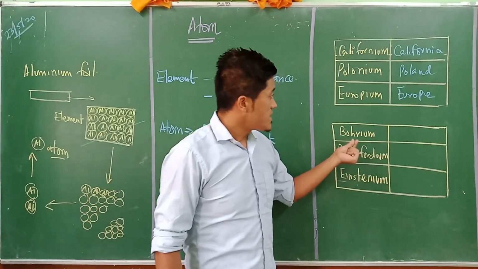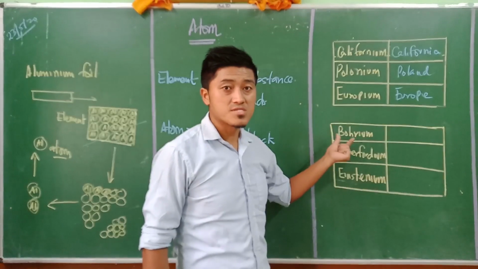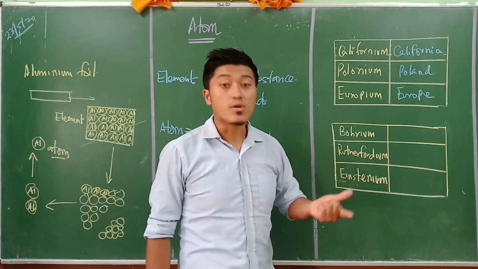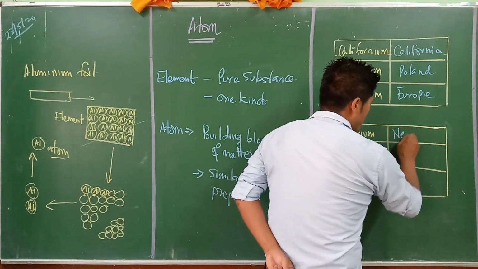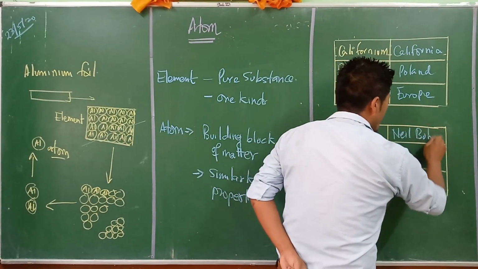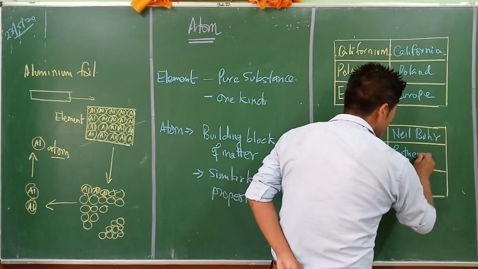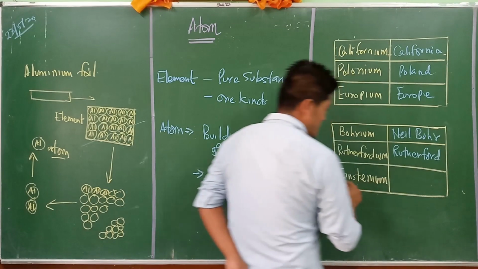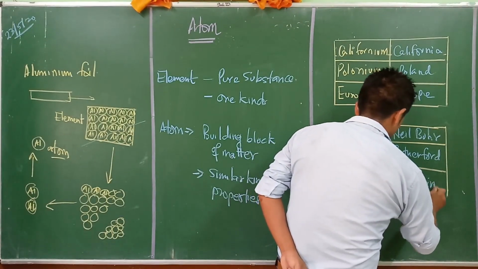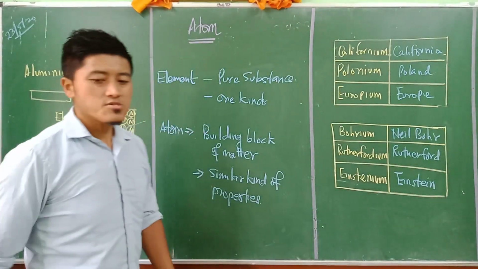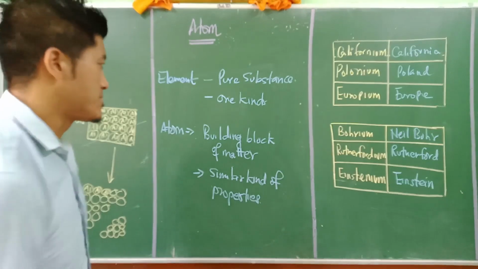And in other ways, they also tried to name the elements to pay tribute to great scientists. For example, bohrium was in tribute to the great scientist Niels Bohr, whereas rutherfordium is for Rutherford, and einsteinium is for Einstein, right? So different methods were adopted by the scientists to name the elements.